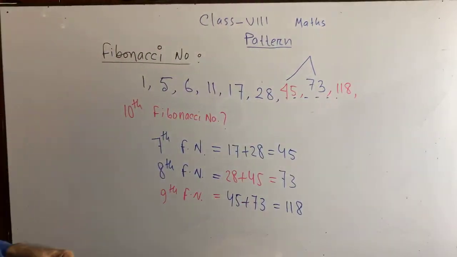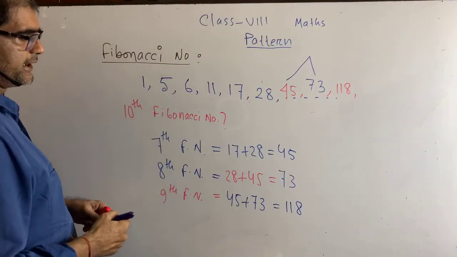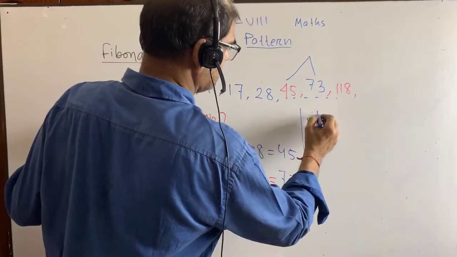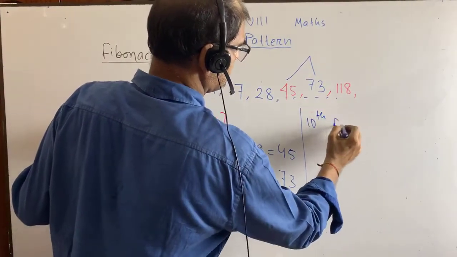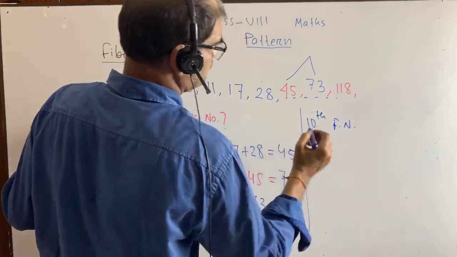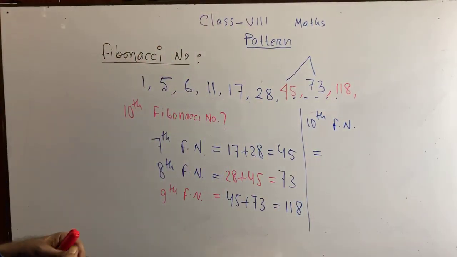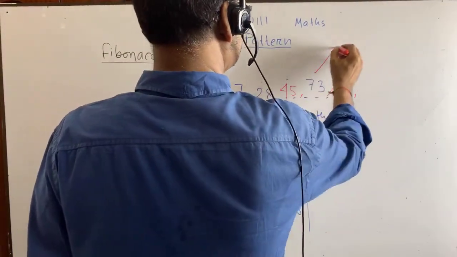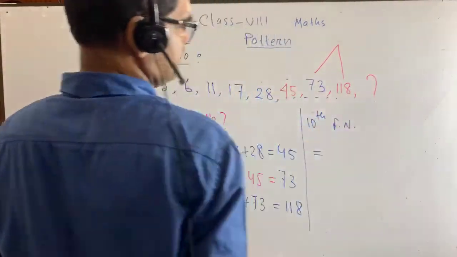Now what will be our 10th Fibonacci number? The 10th Fibonacci number will be equal to, you see, this and this will be added to get the next one.